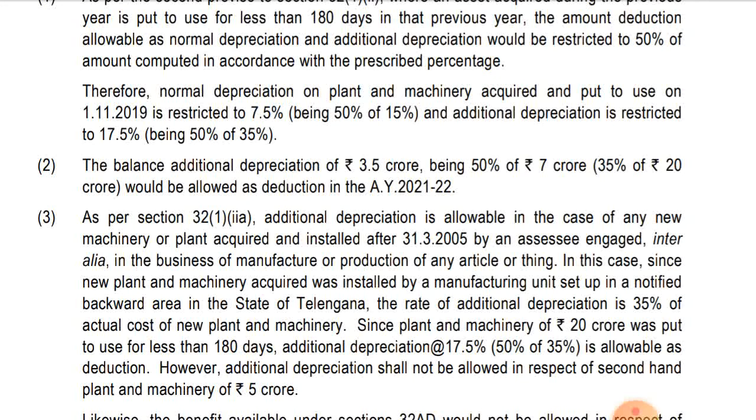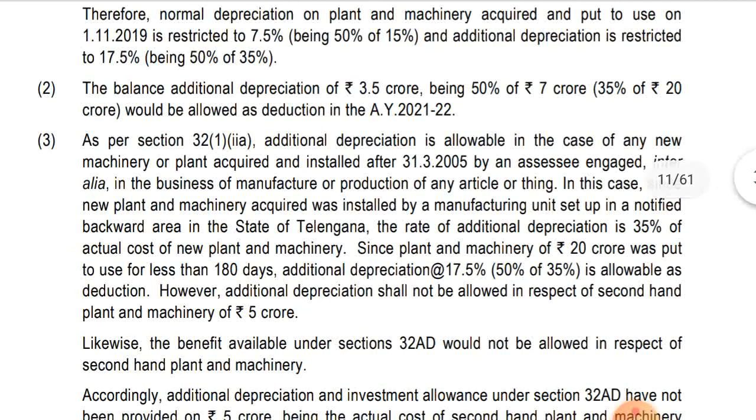Okay, note number 3, as per section 32(1)(iia), additional depreciation is allowable in case of any new plant and machinery acquired and installed after 31st March 2005 by an assessee engaged, inter alia, in the business of manufacture or production of any article or thing. Okay, it should be installed on or after 31st March 2005. So it is installed after that only, so depreciation is given.